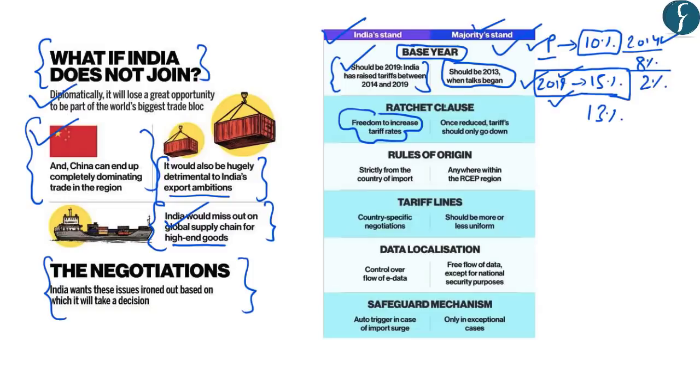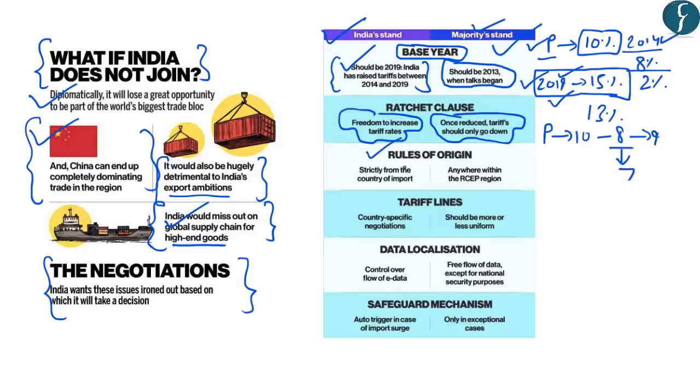However, the other countries participating in RCEP have agreed that once the tariffs are reduced on one product P, it can never go up and it should only go down. So for example, if the tariff on product P is reduced from 10 to 8, it cannot again be made 9. However, it can further be reduced to 7.